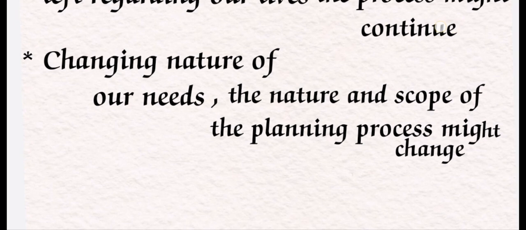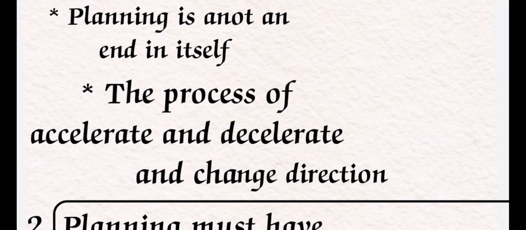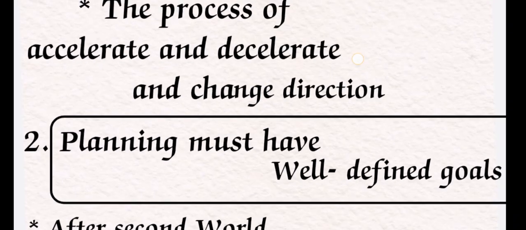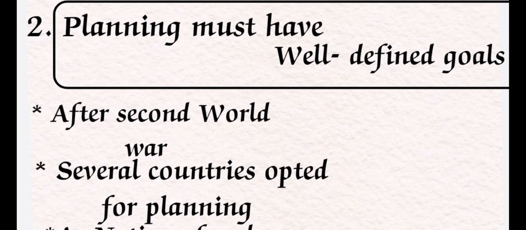So the process can accelerate and decelerate and change direction. Accelerate means sometimes it moves quickly, and decelerate means sometimes it reduces its speed, but sometimes it can change its direction also, and finally it will be a planning. Okay, so this is the first working definition.